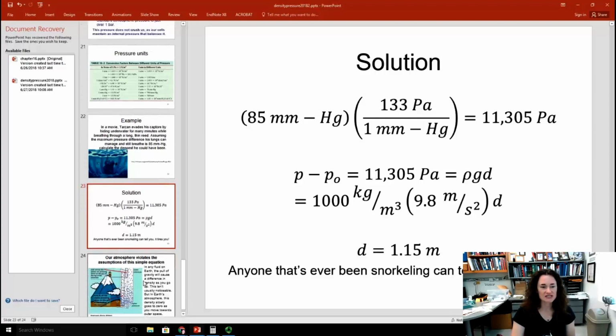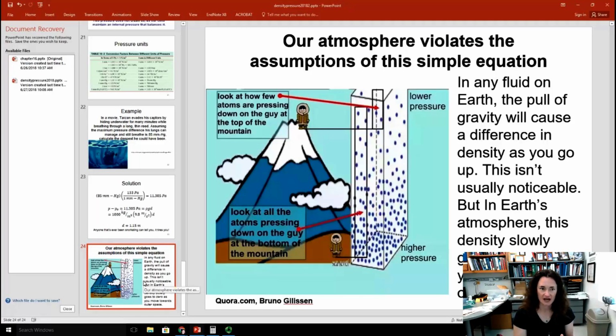Now, it's important to understand that the equation that I cited, P is equal to P naught plus rho g d, assumes that the density of the fluid doesn't significantly change. Now, that's not the case for large bodies. In other words, our atmosphere, for example, violates the assumptions of that simple equation. And in fact, all fluids do really here on planet Earth. It's just that the difference isn't very much from the bottom to the top most of the time, and so we can ignore it, okay?